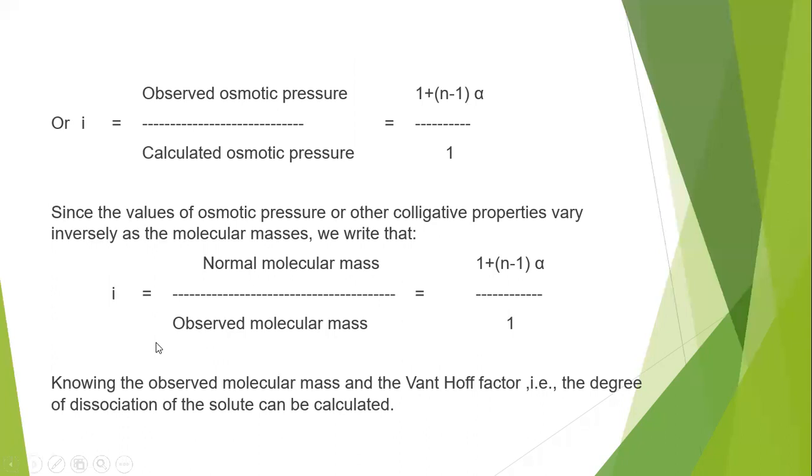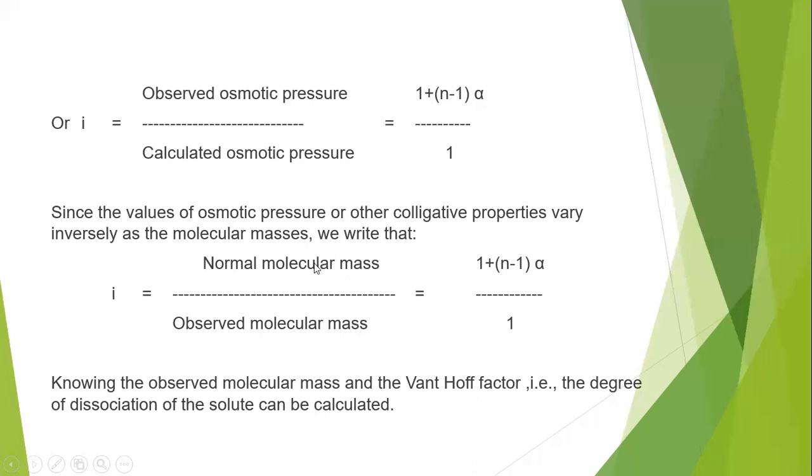Using the Van 't Hoff factor, or i, once again, we can use it: observed osmotic pressure by calculated osmotic pressure, that is 1 plus (n minus 1) times alpha, by 1. Since the values of osmotic pressure or other colligative properties vary inversely as the molecular masses, we write that.